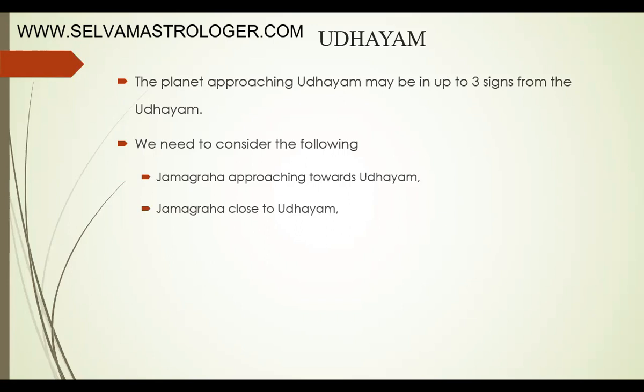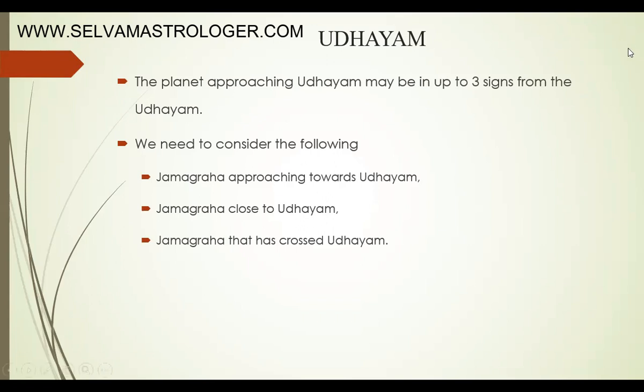Next is the Jamagraha that is close to the Udayam. That means a planet may approach the Udayam, but it may be far away at the 44th or 43rd degree. But another planet which has crossed the Udayam will be close to the Udayam, that is 1 degree less, 2 degrees less than that. If the Udayam is at 18 degrees in Aries and the Jamagraha is at 15 degrees in Aries, then it is closer to the Udayam than the planet approaching towards the Udayam.